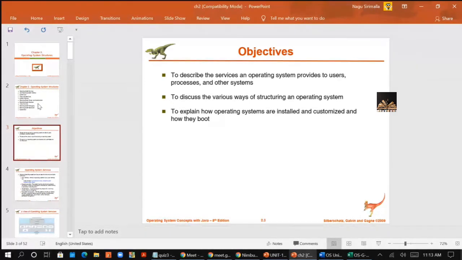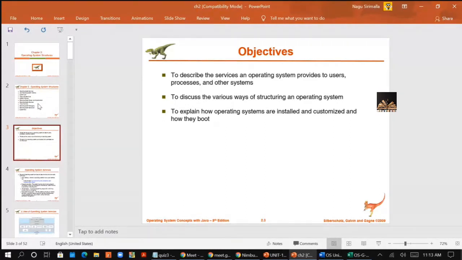For that, the operating system provides certain services to the programs and to the users who are running those programs. Are you getting me? The operating system provides certain services to programs and users.